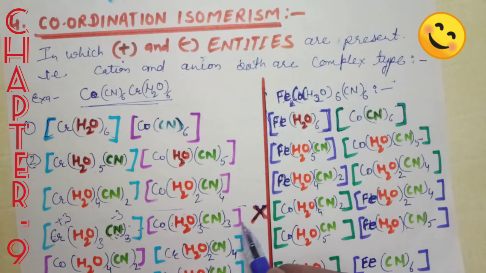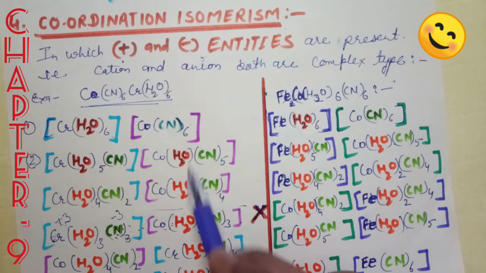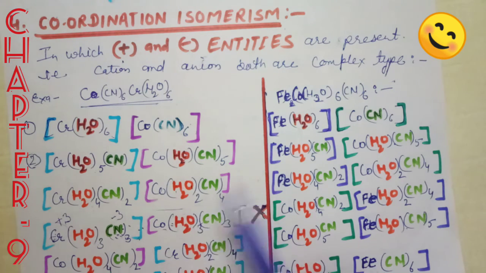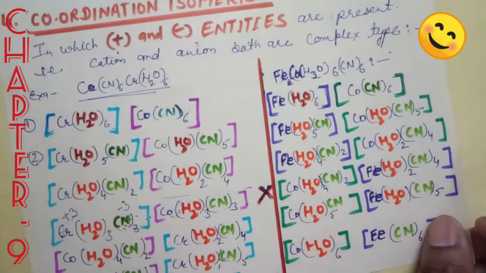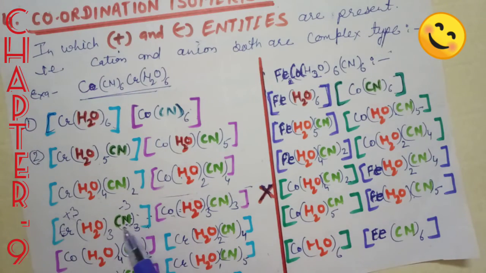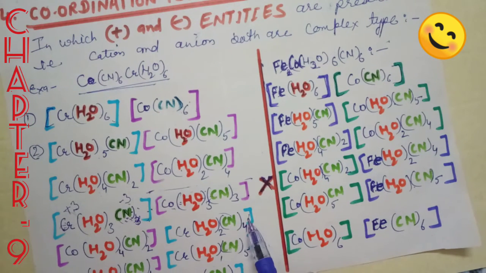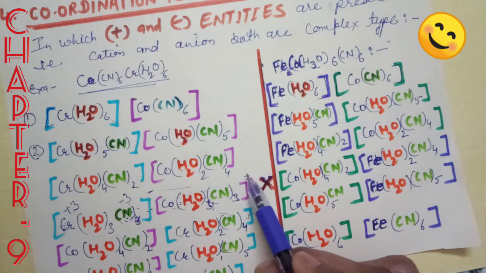Okay, it is just written to show you that it is not a coordination isomerism, but these are coordination isomers. Okay, next, exchange continues when one more water molecule is shifted here and CN is here, then CN4 will be... as it will be CN4, it will be negatively charged because it is +3. So when it becomes negatively charged, it will be shifted after the cobalt entity. Okay, because when there will be 4 aqua molecules and CN2, that will be positively charged.